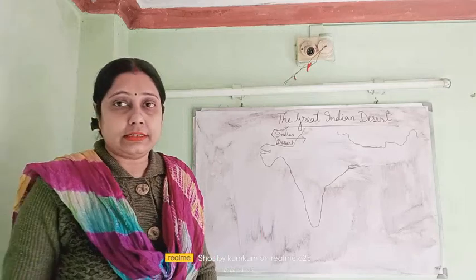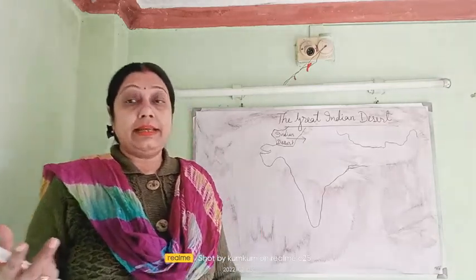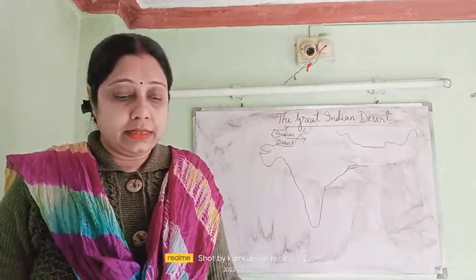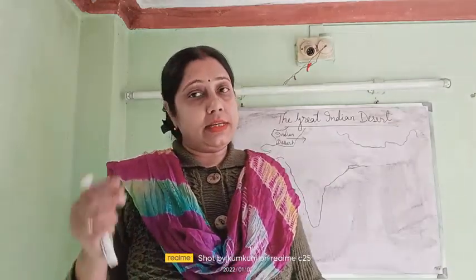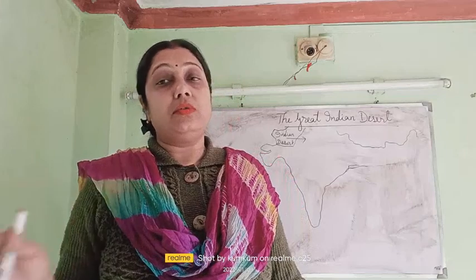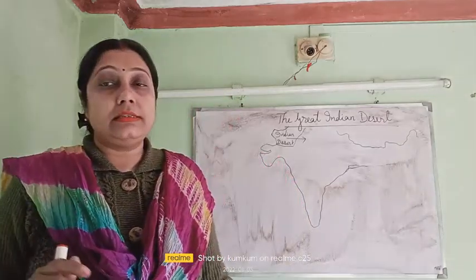Now, what is a desert? It is a land full of sand, a flat area covered with sand. It has very little or no rainfall. That is known as a desert.